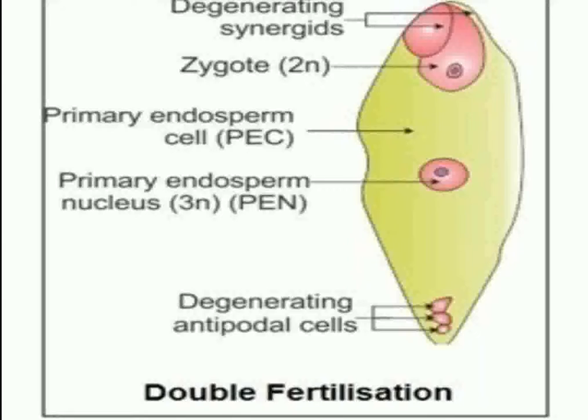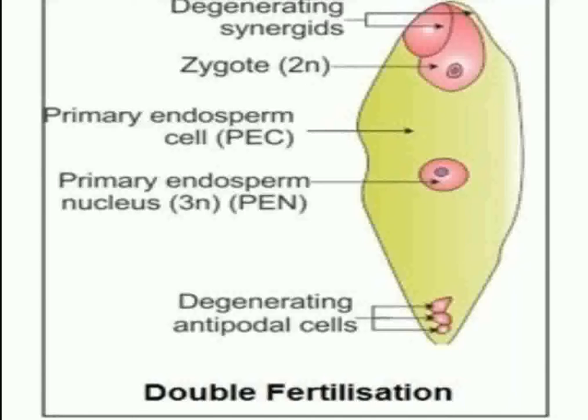It looks like this. There you can see these are the degenerating synergids, because one of the gametes has entered into the egg cell forming the diploid zygote. The primary endosperm nucleus is there. This is triploid endosperm, because the two nuclei which have migrated to the center form the primary endosperm nucleus, and on fusion with one of the male gametes, it forms the triploid primary endosperm nucleus. The rest of the parts degenerate, and here you can see these are the degenerating antipodal cells.